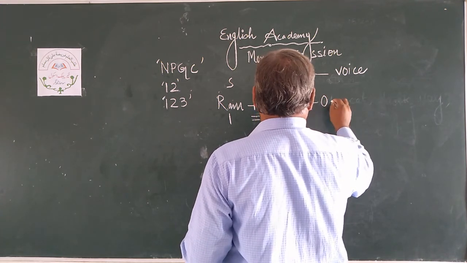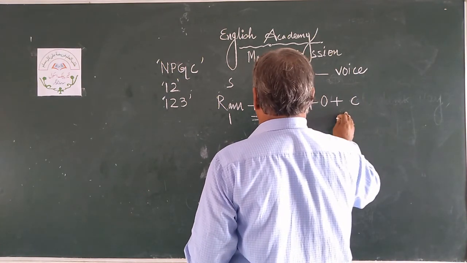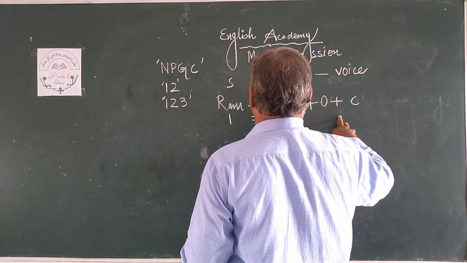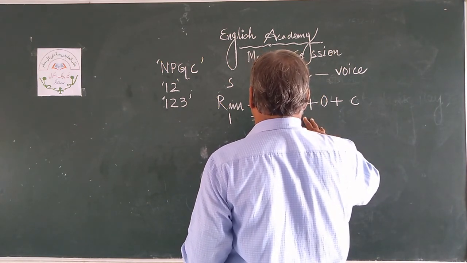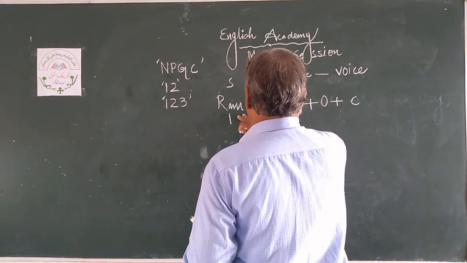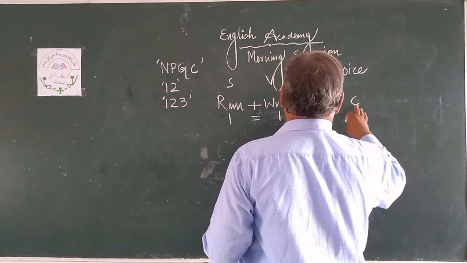After object, there is a C. C indicates complement. These are the 4 elements. They form a sentence. Now subject is clear, verb is clear, object and complement are there.